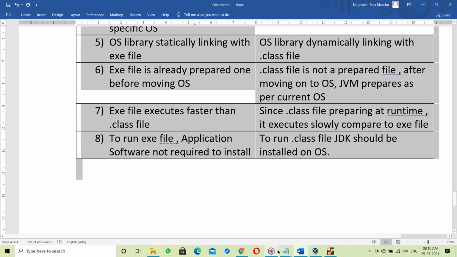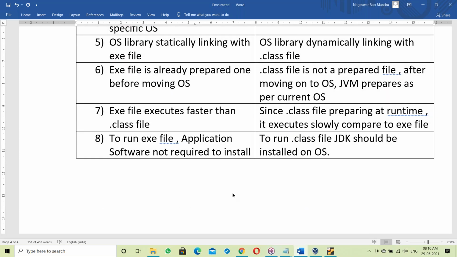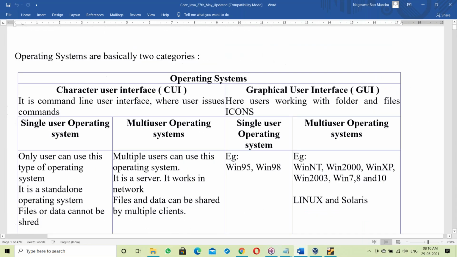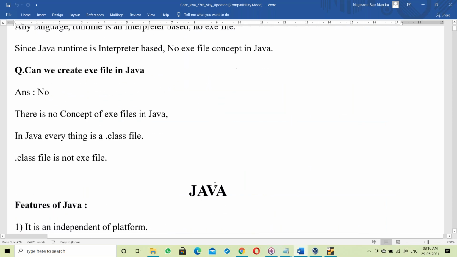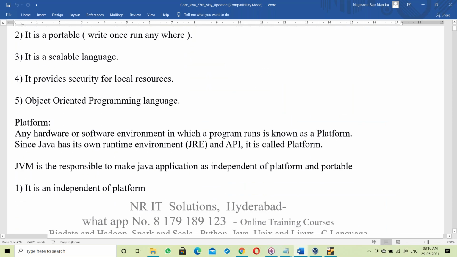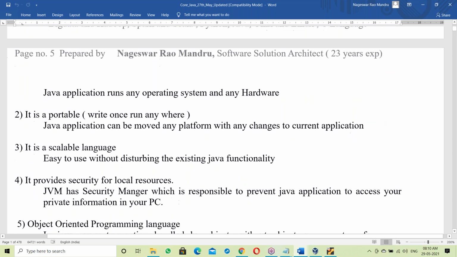One second, let me copy. I will put this point in the document also, showing the differences. Java is platform independent and portable.